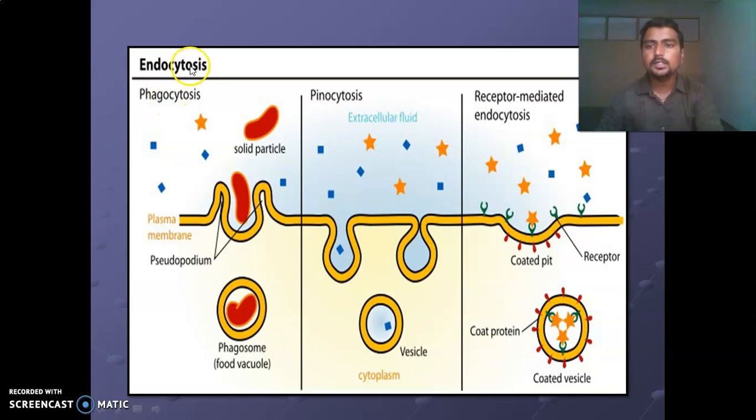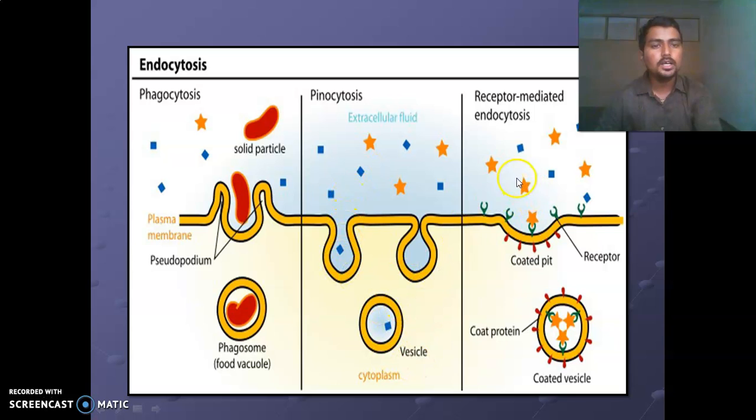The first one is phagocytosis, nothing but cell eating, in which the substance is a solid particle which comes inside the cells. On the other hand, there is pinocytosis, nothing but cell drinking, in which the substance is fluid in nature. That's why it's called pinocytosis, and the substance comes inside the cells.